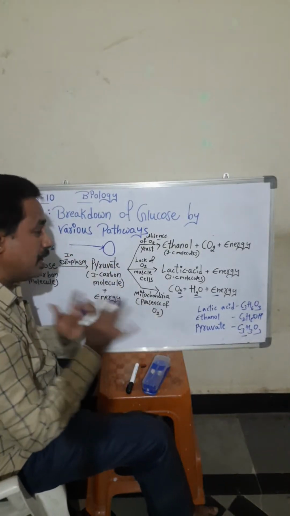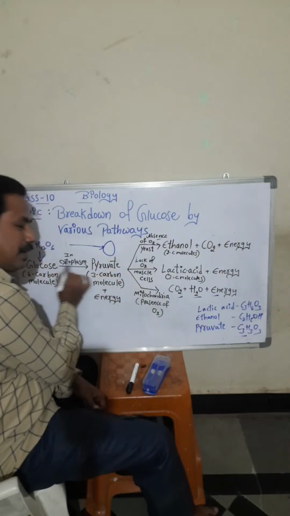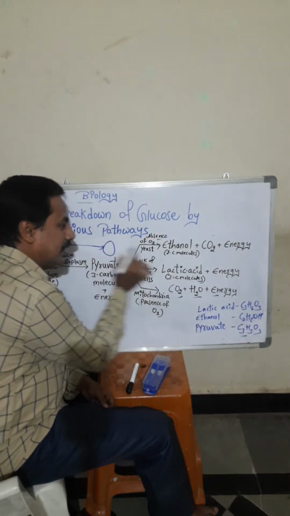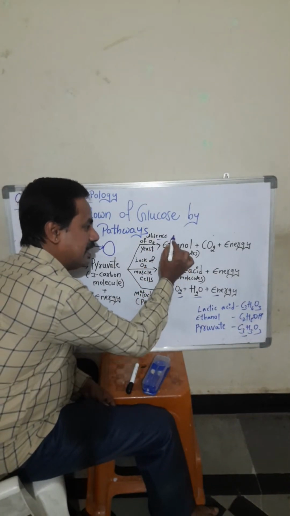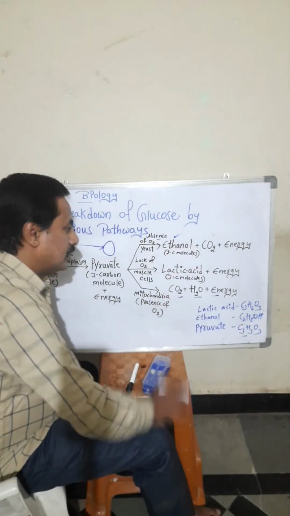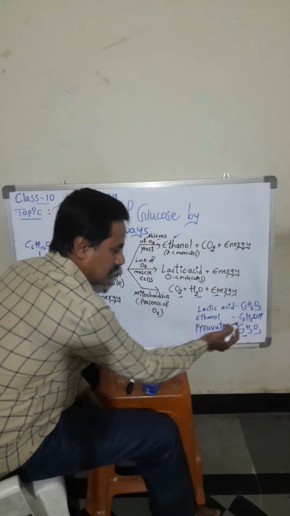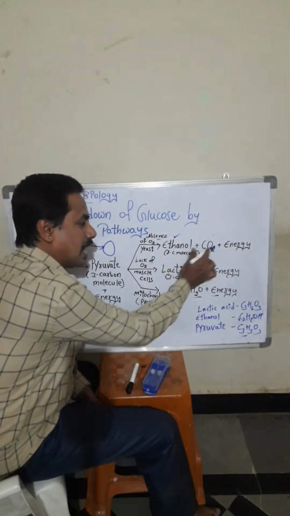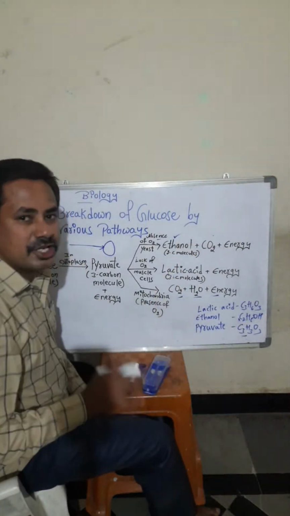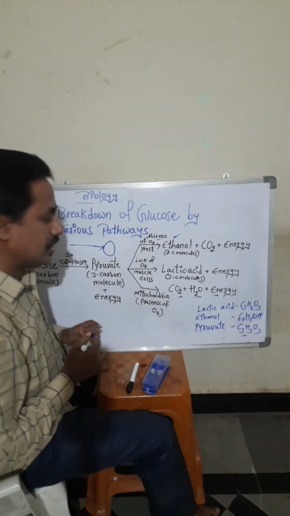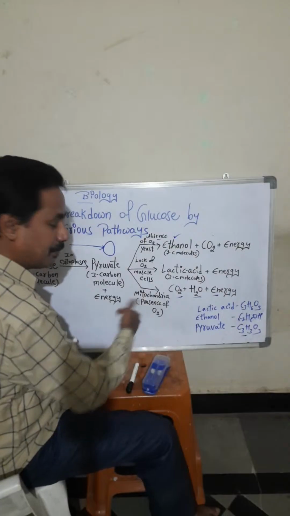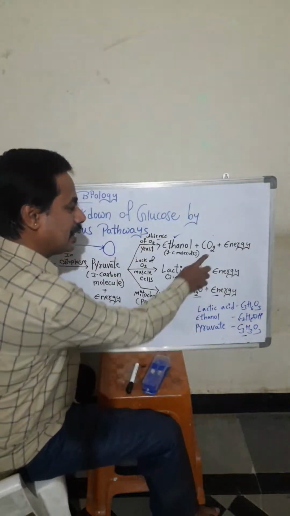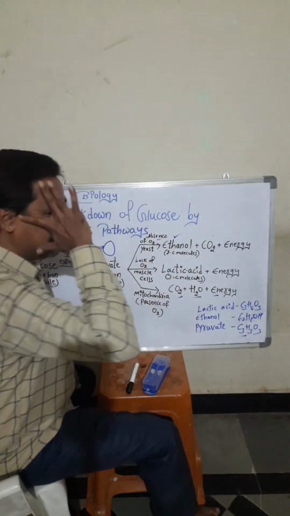Directly the glucose will break down into pyruvate, and the pyruvate enters the yeast. Okay, so in yeast what will form in the absence of oxygen? Ethanol is formed. Two carbon molecules, ethanol, C2H5OH. Plus carbon dioxide is released, and energy is also released. A small amount of energy is released. Here more energy is released in the presence of oxygen in mitochondria, but in yeast less energy is released, carbon dioxide gas is released and ethanol is formed.